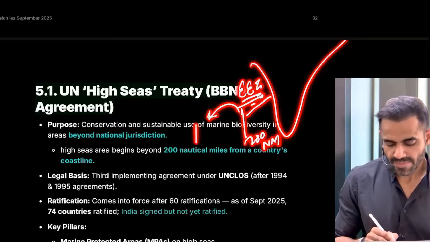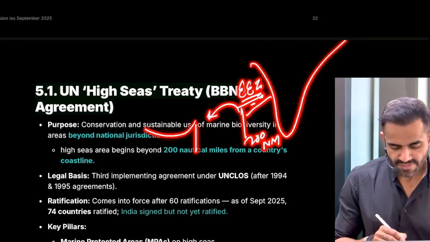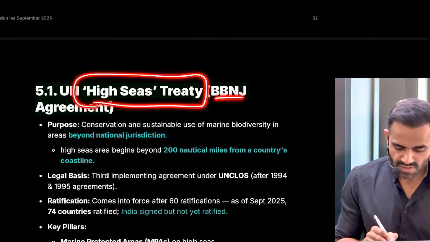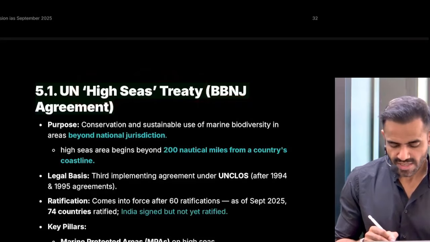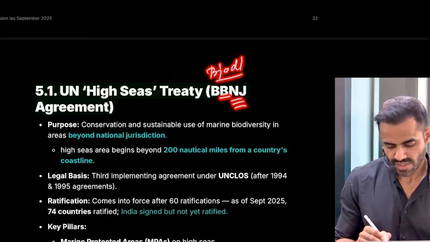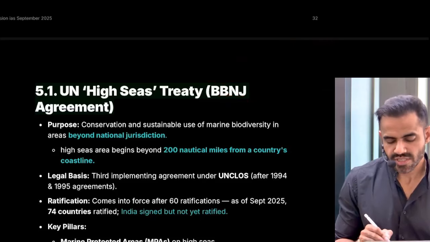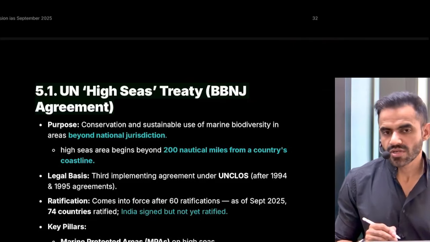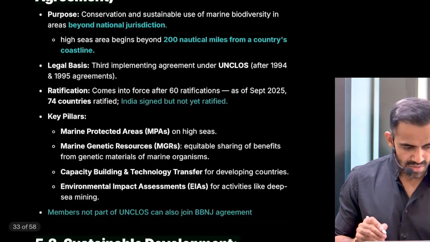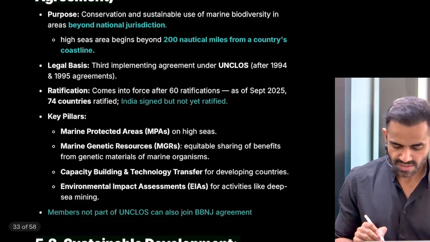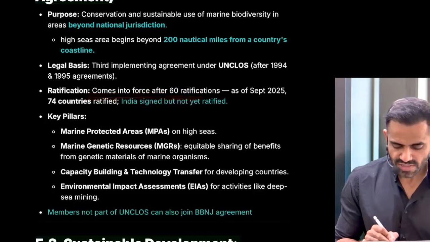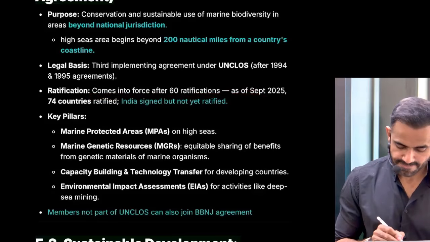What about the area beyond this EEZ? That is referred as high sea. And that's why it is High Seas Treaty, or it is also referred as BBNJ Treaty. That simply means biodiversity beyond national jurisdiction. Up to 200 nautical mile, we have national jurisdiction. What about the biodiversity beyond that jurisdiction? For that purpose, we have this treaty. Okay. Now, India has signed this agreement, but it has not ratified as of now. It will be effective once 60 countries ratify it.